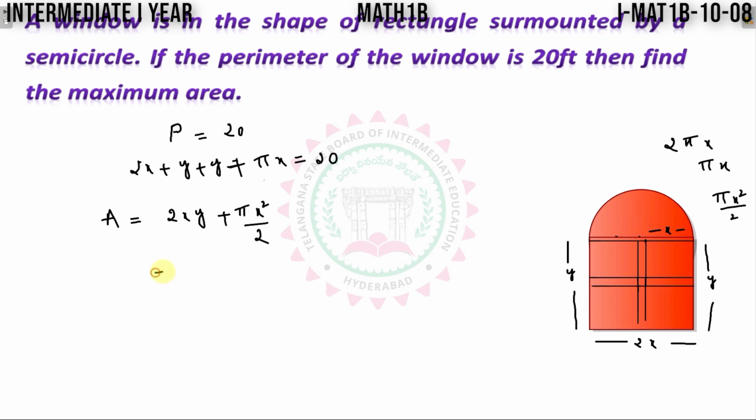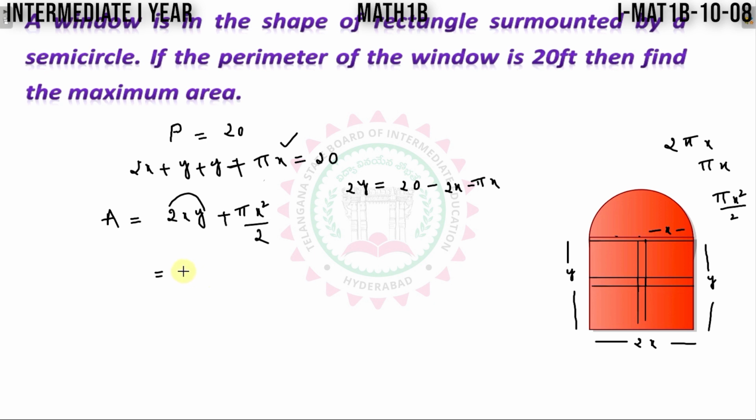Now substitute the 2y value from this relation. I get 2y is equal to, from this relation, 2y is equal to how much? 20 minus 2x minus pi x.